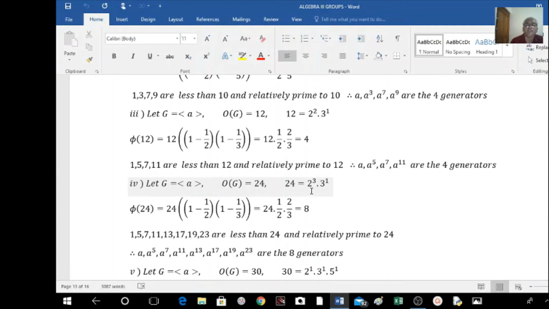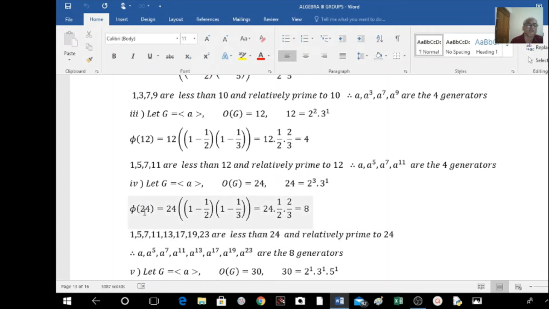8 can be written as 2 cube, 3 power of 1. The bases must be prime numbers. Like that we have to split. Okay, 2 cube, 3 to the power of 1. P1 equal to 2, P2 equal to 3.